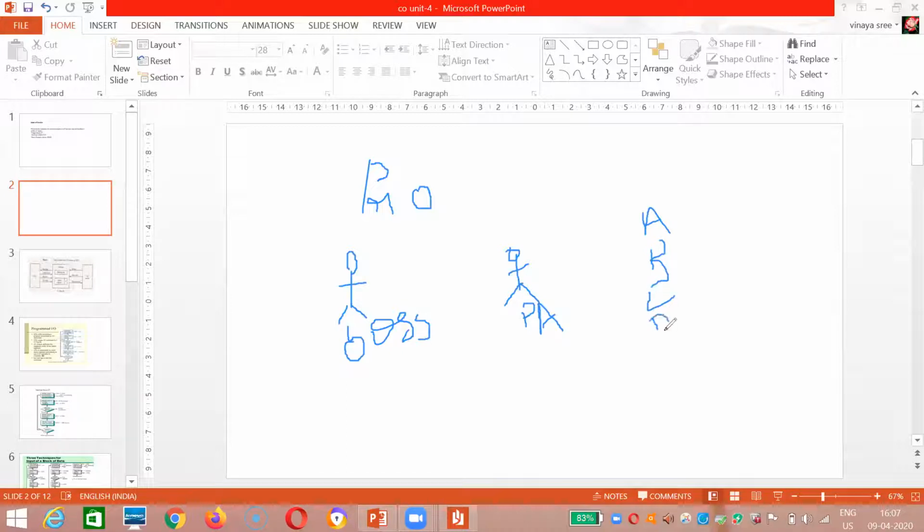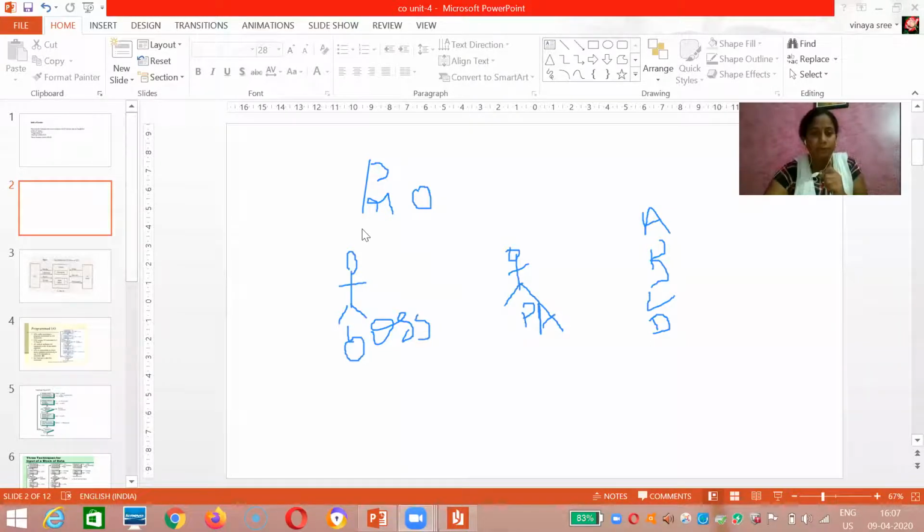Now I am discussing data transfer modes, and in that I am discussing programmed IO. In programmed IO, I will first explain with this example, then I will go for the explanation. If you are facing any doubts, you can give a message so that I will explain, and I will repeat it once again.